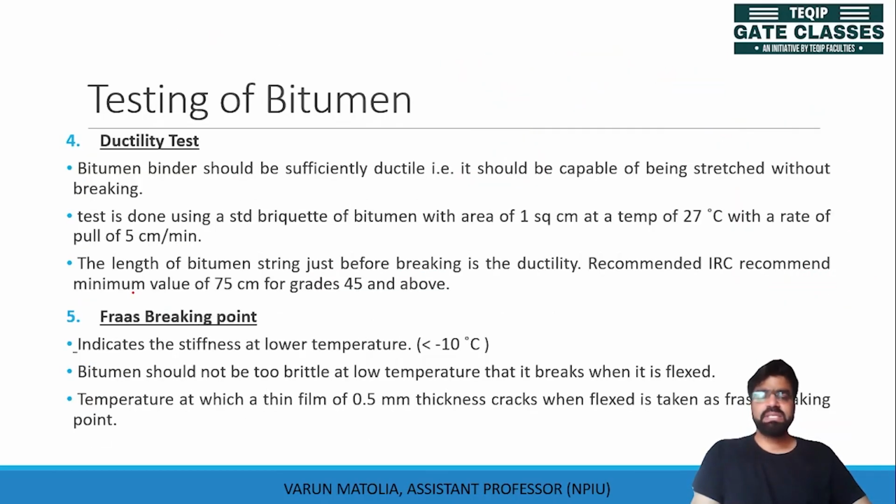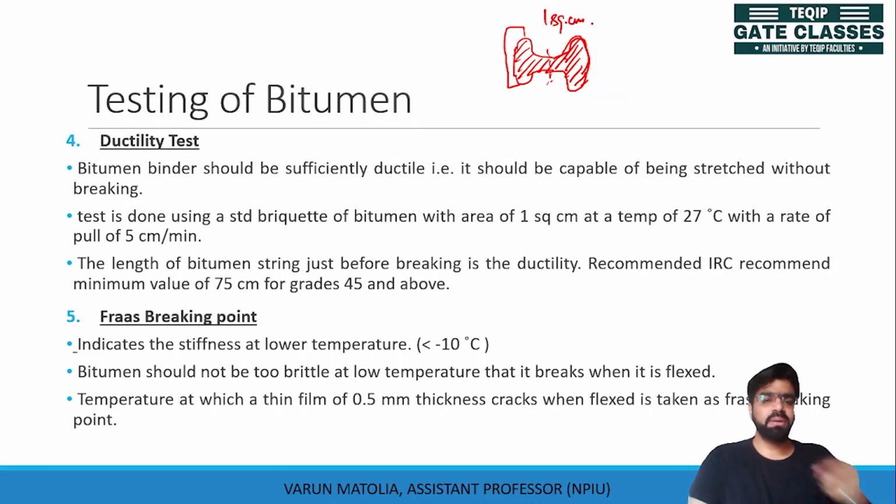Next is the ductility test. Ductility test is performed to see the flexibility or ductility of the bitumen. Bitumen is placed into a briquette of this shape and filled in it. It has jaws. This briquette has an area of 1 square centimeter.